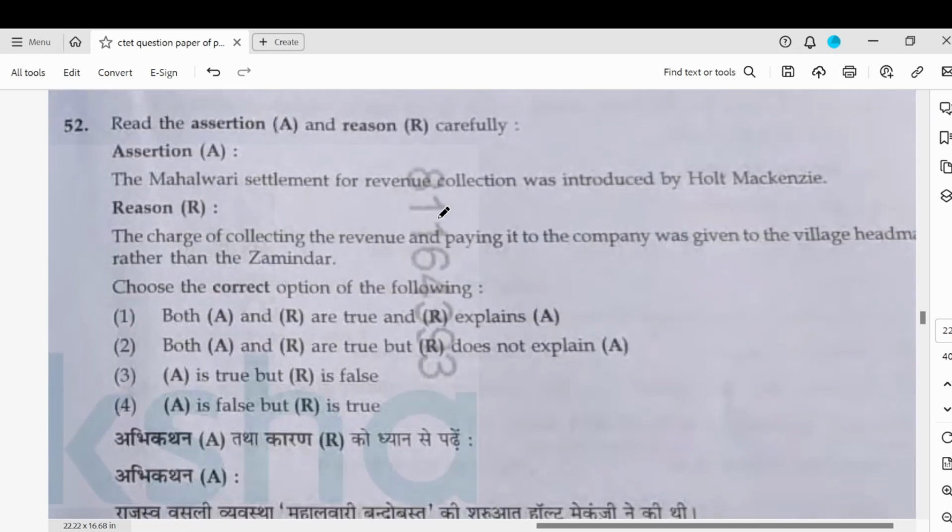Assertion and reason: Mahalwari system for revenue was introduced by Holt Mackenzie. This is true. The charge of collecting the revenue and paying it to the company was given. This is also true. So both are true, but R does not explain A.